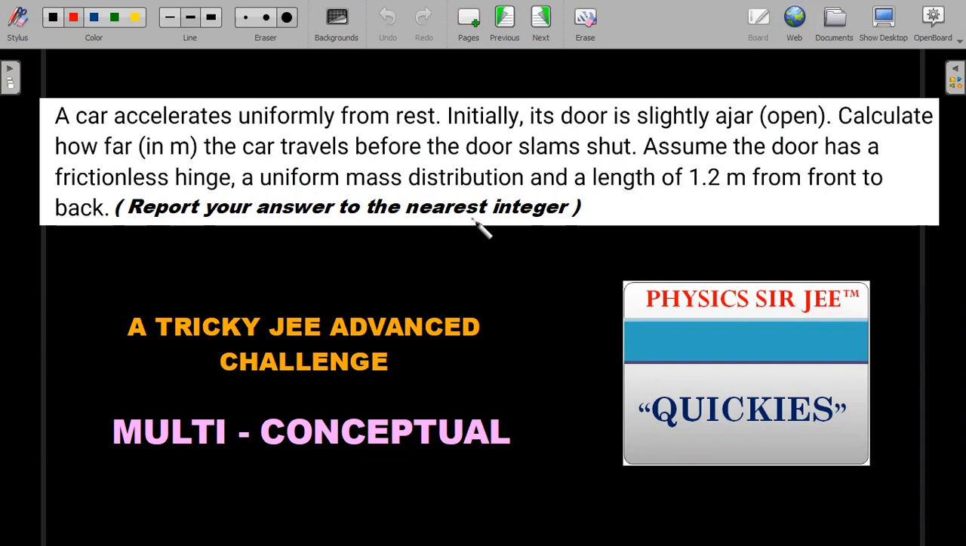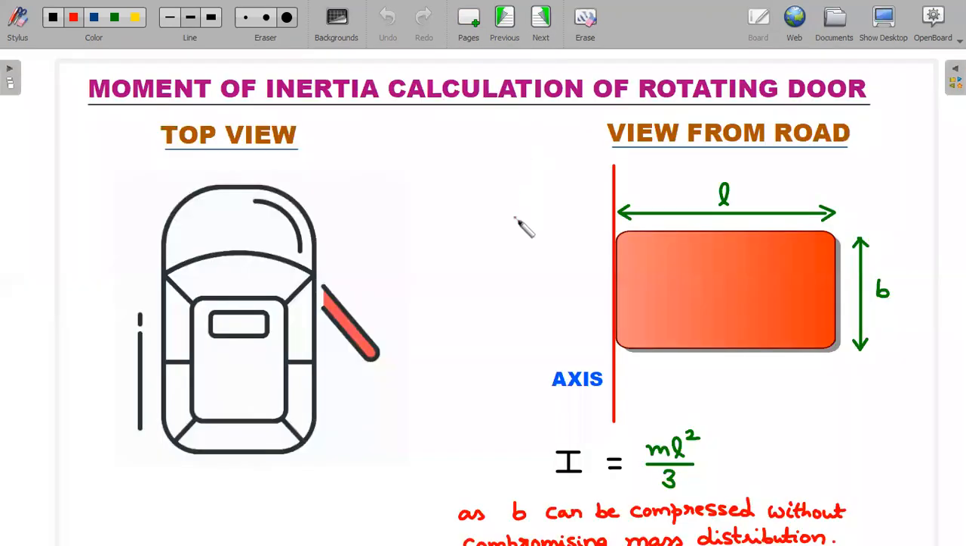If you're getting any decimal values, try to round off your answer to the nearest integer and report it. I hope you have given it a fair try, and I'll go ahead with the two simple concepts involved, and then I'll start with the solution. One of the foremost things involved in this question is to realize that a rotation of the door would involve the moment of inertia calculation of the door about the axis of rotation.